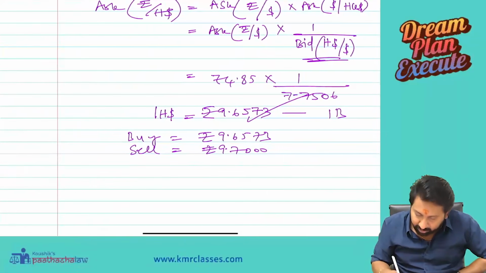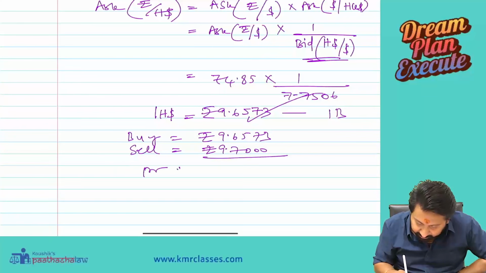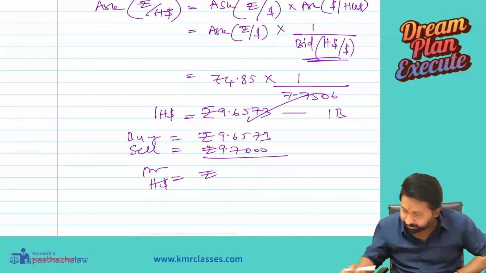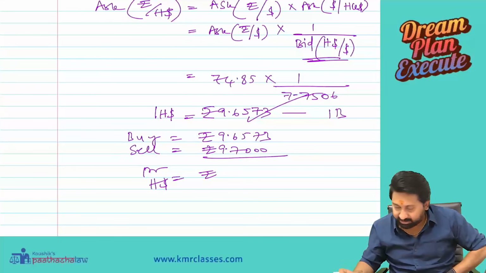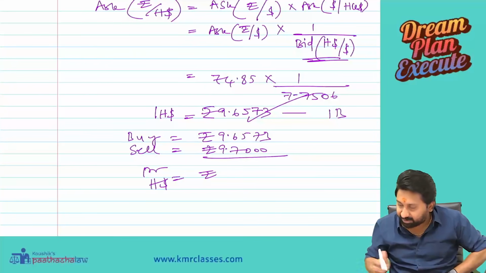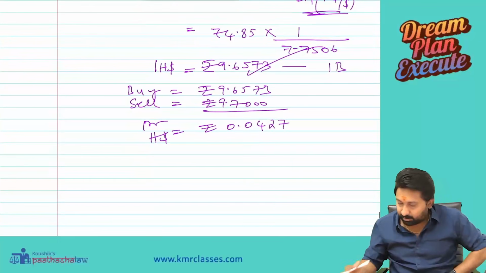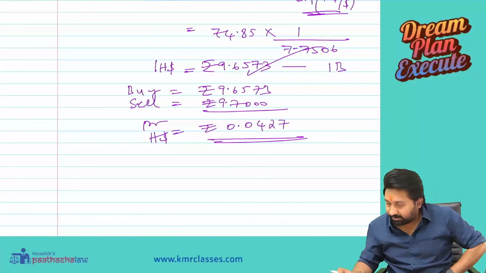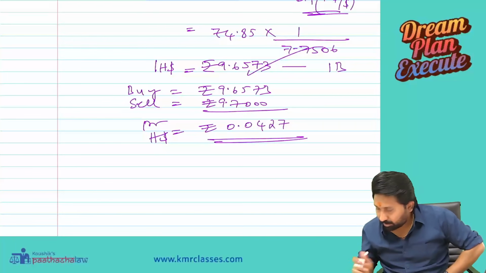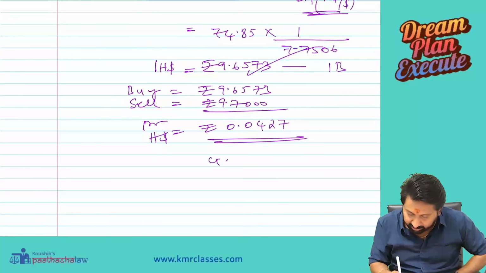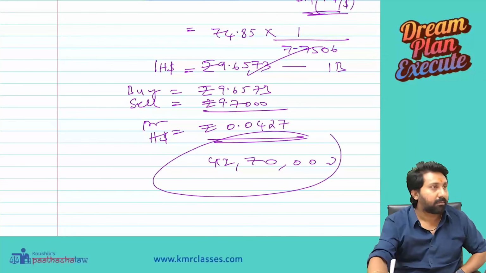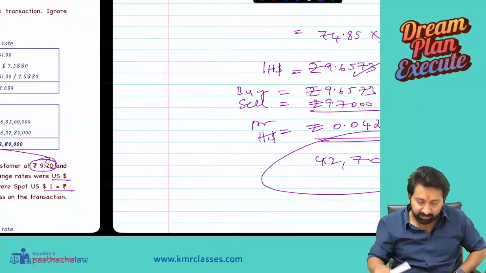See here. Now what is my profit? Profit per Hong Kong dollar equals rupees 9.6573 minus 9.7. Profit is 0.0427. This into 10 crore is 42 lakh 70,000.